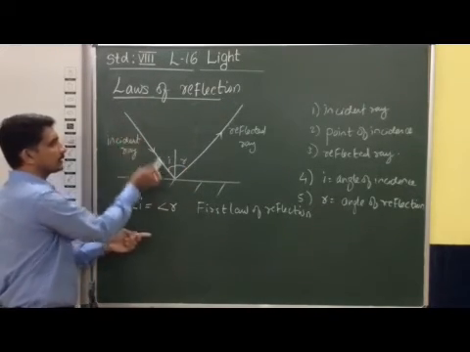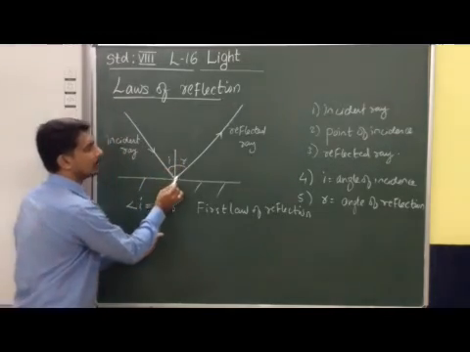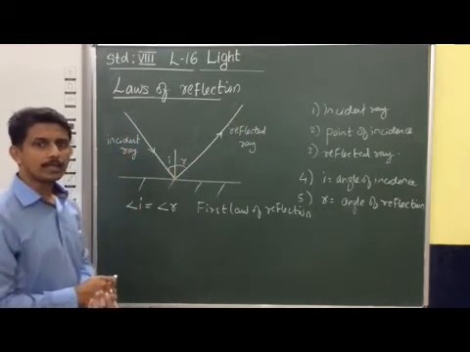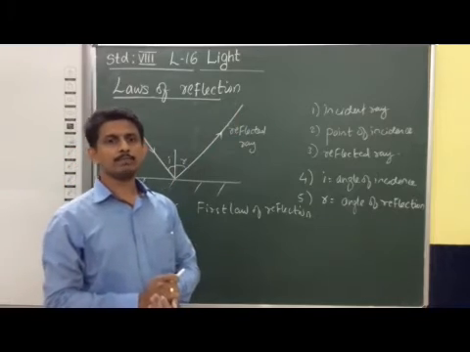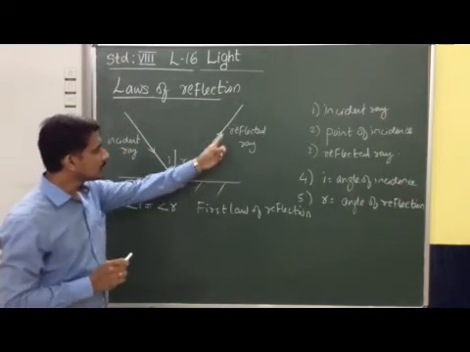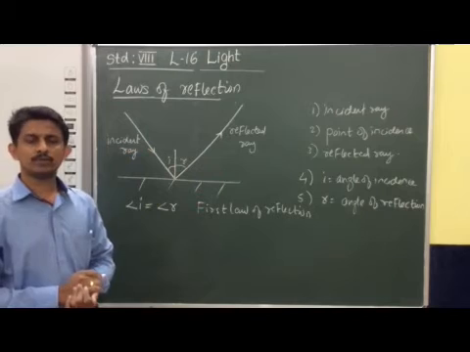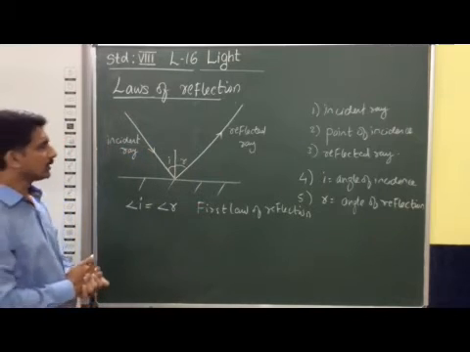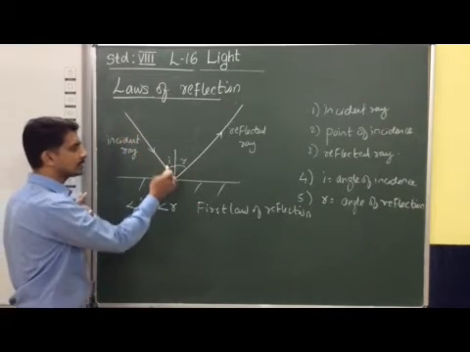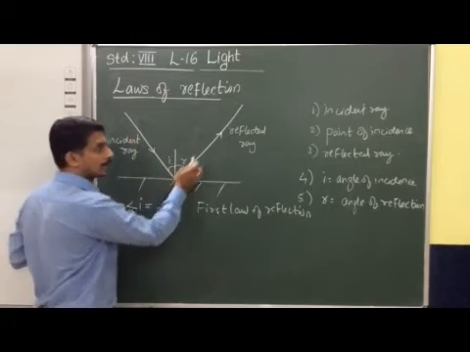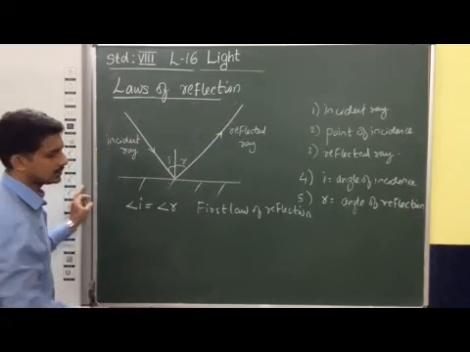You can observe that the incident ray, the normal and the reflected ray all lie in the same plane. This is considered the second law of reflection. What is the second law of reflection? The incident ray, the normal and the reflected ray lie in the same plane.